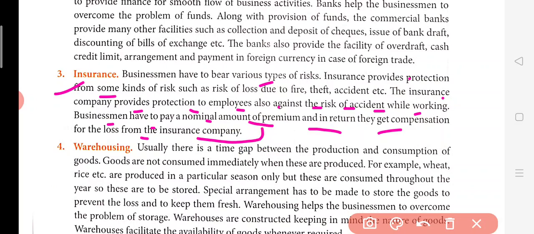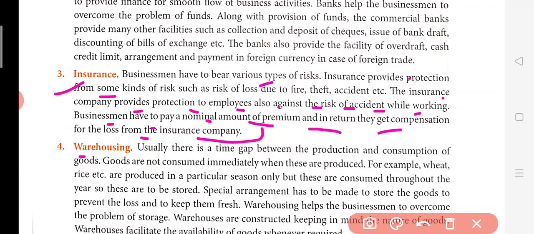If any loss happens in the future, suppose a fire has struck and all the goods you have were burnt in it, now you're at a loss. So you can make a claim to the insurance company, and the insurance company will give money to you. In this case, when you get the money, all your losses will be made good by the insurance company. So this is the use of insurance.